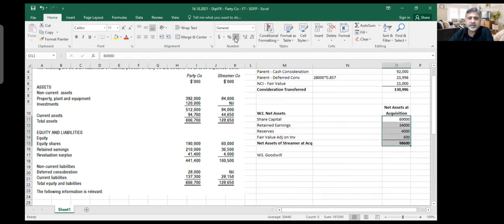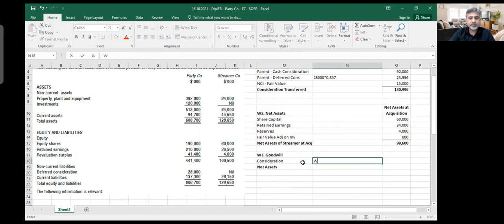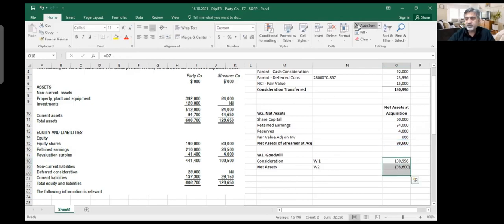I will again make a little bit of formatting here, and then for my goodwill, of course, I will write down here consideration. Then I will say net assets. This is my working 1, I'm taking the number, working 2, I'm taking the number. It is better that you write down these things so that the examiner knows where you are taking these numbers. And this I will multiply with -1, and I get a number 32,396, which is my goodwill. Any question until here? So you have done your consideration calculation, net assets calculation, and goodwill calculation.